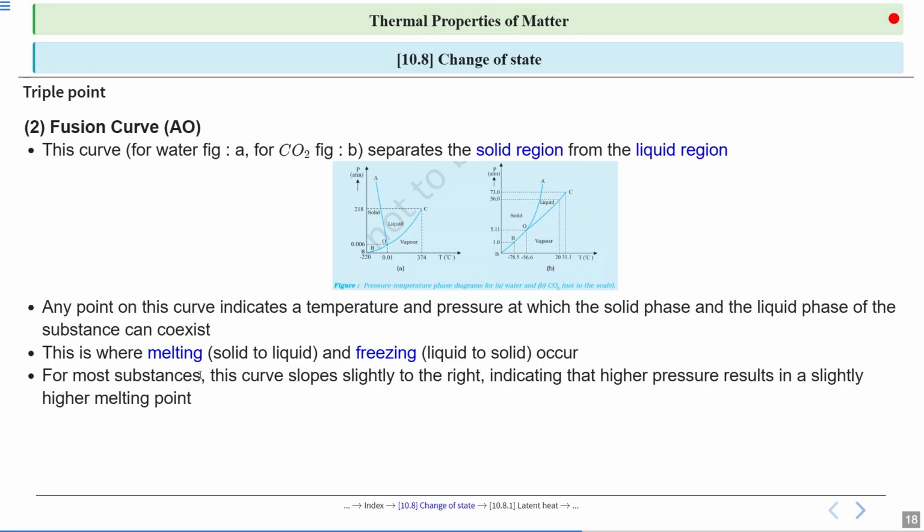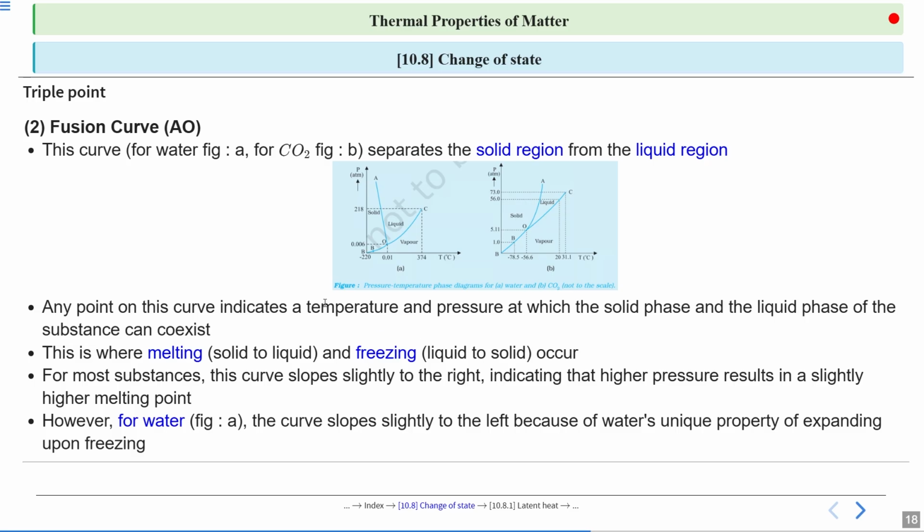For most substances, the curve slopes slightly to the right, indicating that higher pressure results in a slightly higher melting point. However, for water, figure A, the curve slopes slightly to the left because of water's unique property of expanding upon freezing. This one, AO.